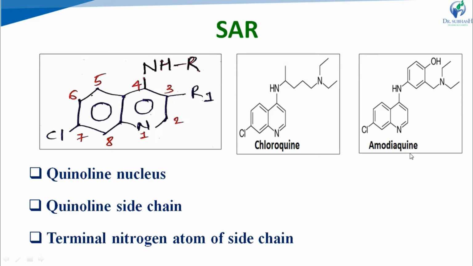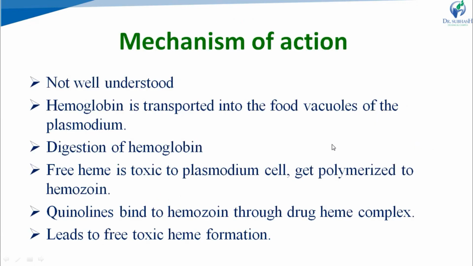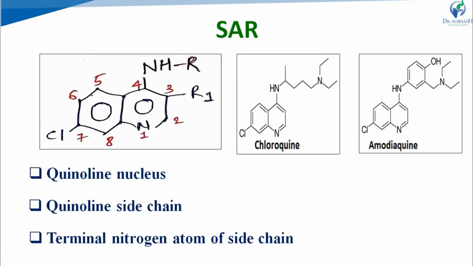For example, amodiaquine. See, in the amodiaquine structure, an aromatic ring is present in the side chain. So amodiaquine has less toxicity and less activity as compared to chloroquine. If we see the structure of chloroquine, in the side chain one chiral center is present.